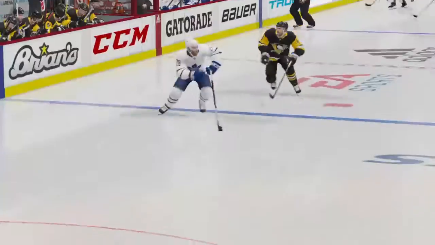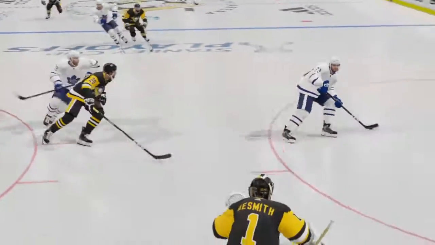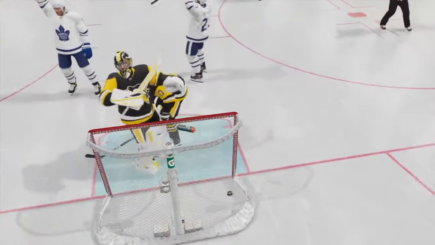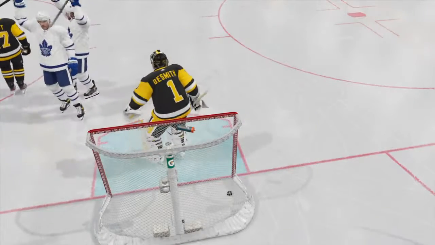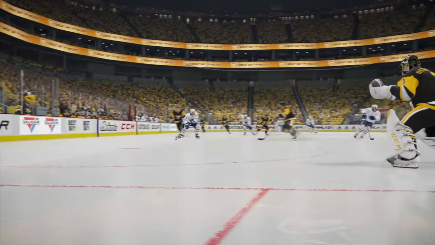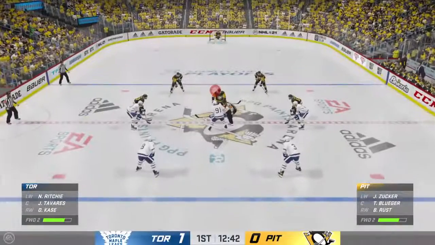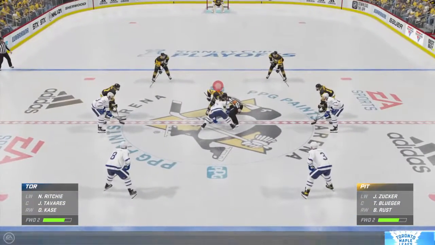He wasn't selfish at all. The pass gets across from Kase. He says, you take it, Ritchie. And Ritchie says, no, I'm going to pass it back. And Kase puts it by the pad side of DeSmith. Toronto has a 1-0 lead. So the Leafs have the lead off a non-selfish play by Nick Ritchie.